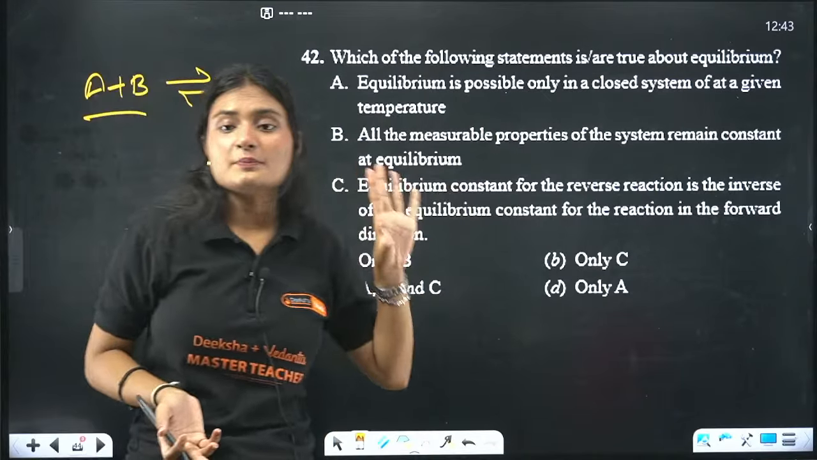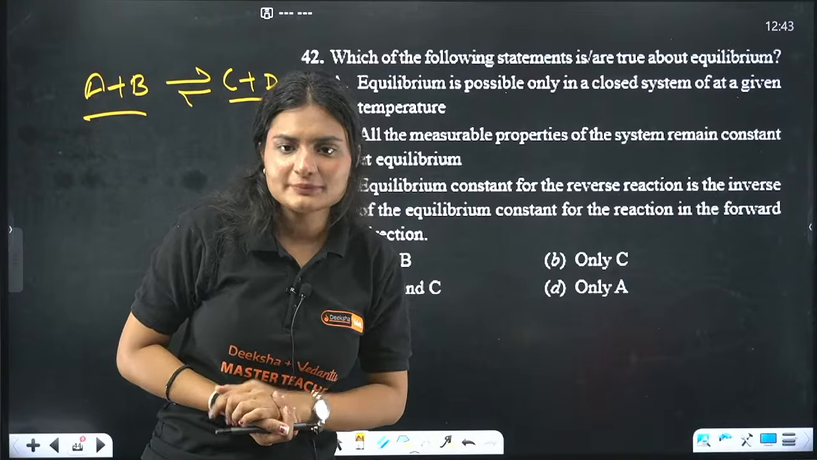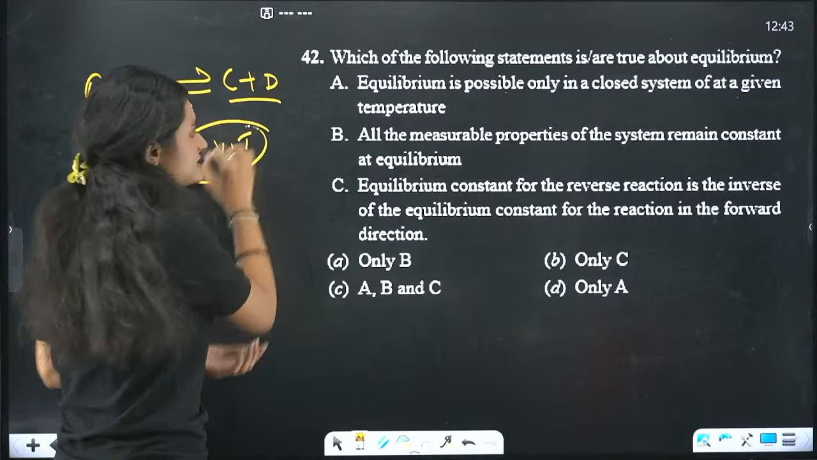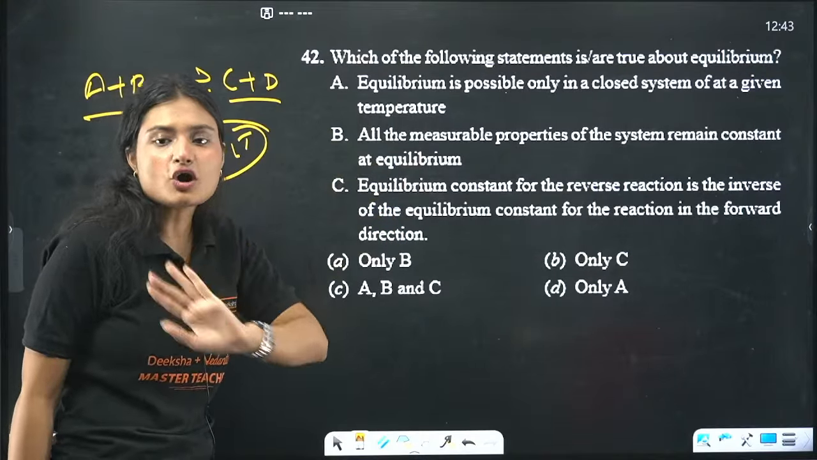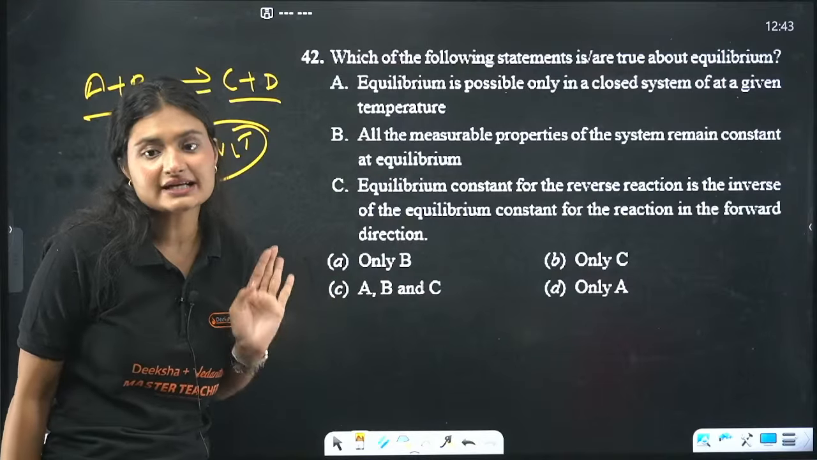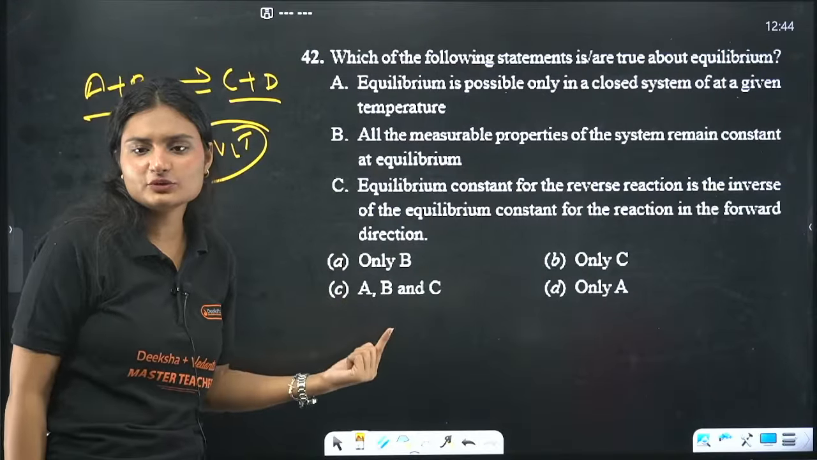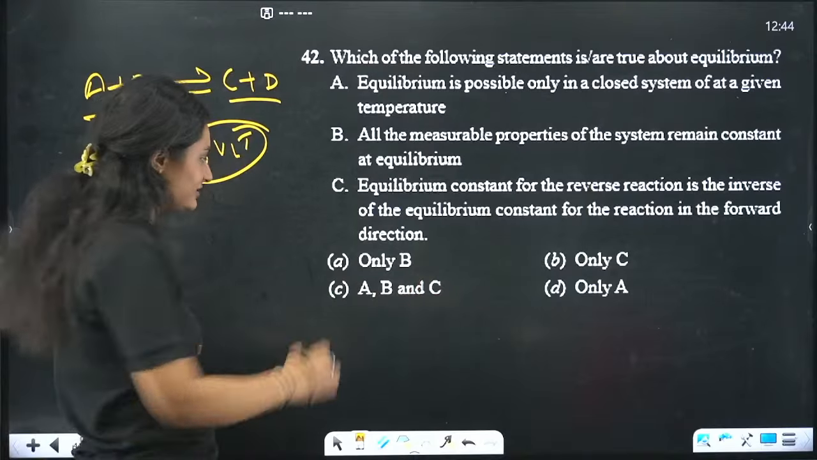All the measurable properties are constant at equilibrium. Yes, pressure, volume, temperature, all these things which you can measure are constant at equilibrium. A and B are correct. But do we have any options of A and B only? No. So that means C is also correct.